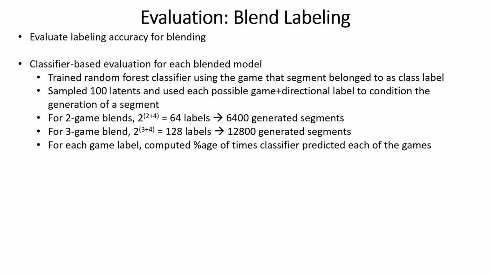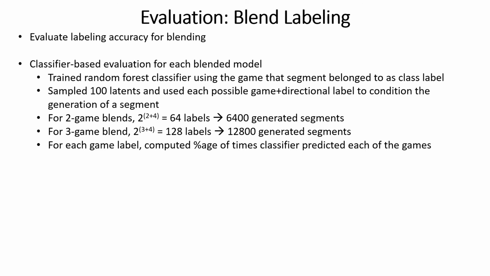So similarly, we wanted to evaluate the accuracy for blend labeling and again used a classifier-based evaluation method. So for each blended model, we trained a random forest classifier using the game that a training segment belonged to as the class label as described previously. For each model, we sampled 100 latents and used each possible concatenated game and directional label to condition their generation. For the 2-game blends, there were 2 to the 6, so 64 such labels, resulting in a total of 6,400 generated segments. And for the 3-game blend, there were 2 to the 7, so 128 labels, yielding 12,800 generated segments.